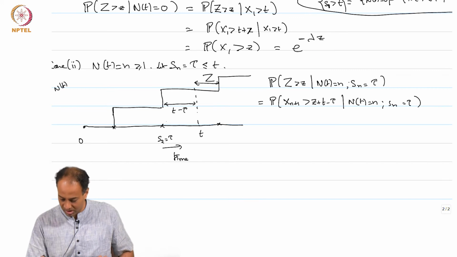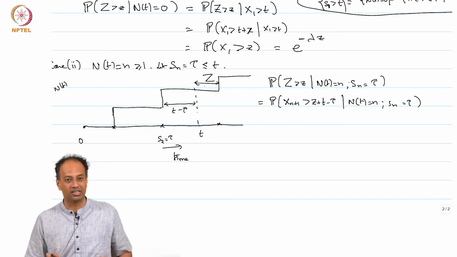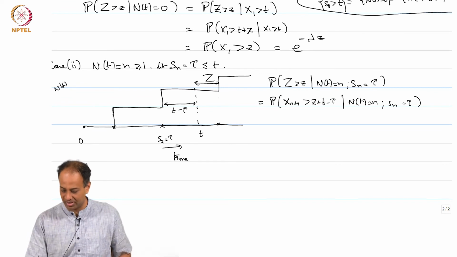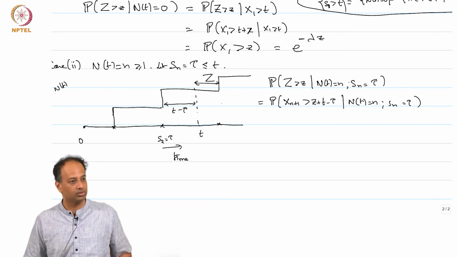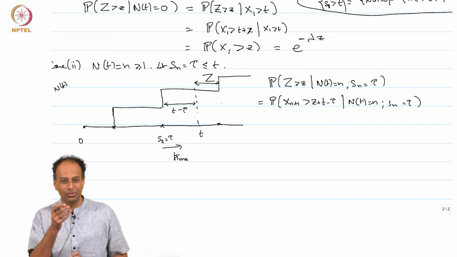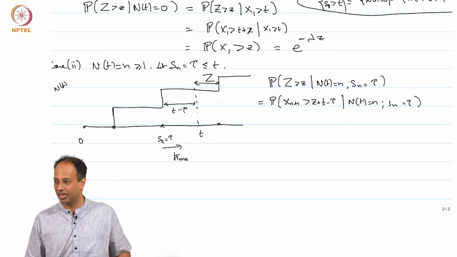So this interarrival time is nothing but x n plus 1, correct. So x n plus 1 bigger than t minus tau plus little z, which comes from the picture directly. So this guy you want it to be bigger than z. So x n plus 1 will be bigger than little z plus t minus tau, obvious from the figure. It is useful to draw these figures just so that you do not make any mistakes.